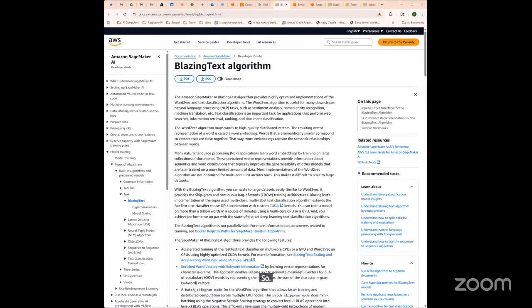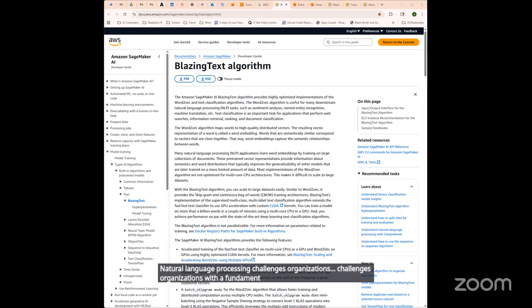So, BlazingText, fast NLP for text classification and word embeddings. Natural language processing challenges organizations with a fundamental paradox. Text data is abundant and valuable, yet extracting actionable insights requires sophisticated algorithms operating at scale. Traditional NLP approaches struggle with the computational demands of processing millions of documents, while custom deep learning implementations require expertise